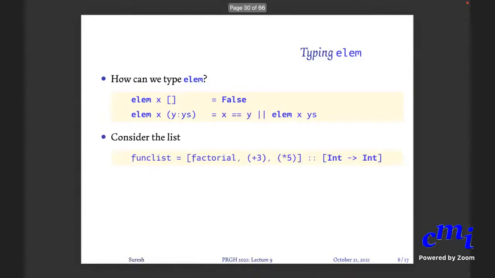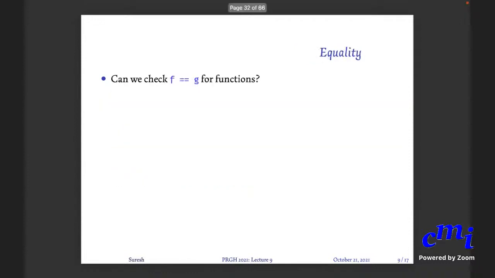And again, I'm going back to the func list example. You cannot go and check whether, for some function f, it belongs to func list, because you cannot check for equality of functions. Equality of functions could be defined by saying f of x equals g of x for all x, but that would be a problem because f of x might not terminate. So this is really the issue. And the other problem is that your domain of f might be infinite. So what does it mean to check it for all x? Those are the two problems, like I mentioned.